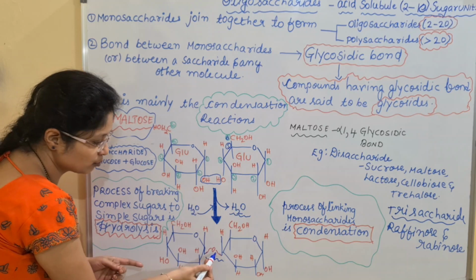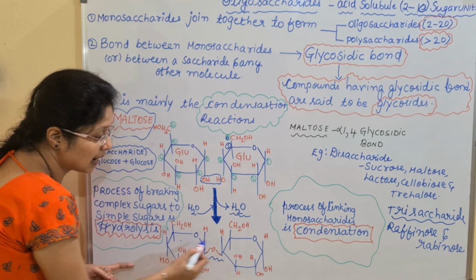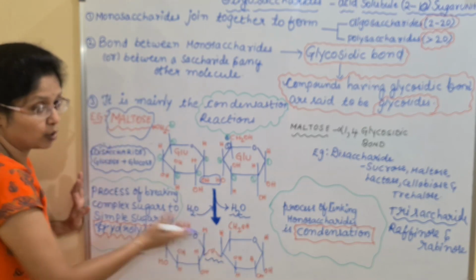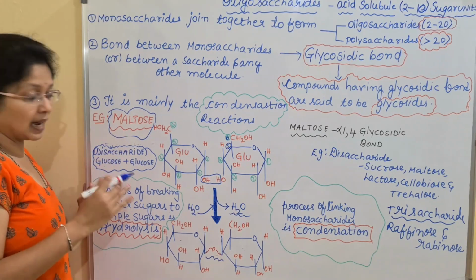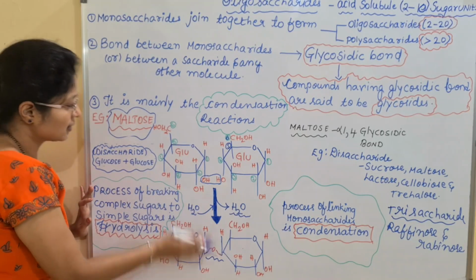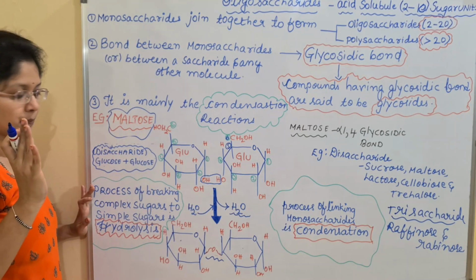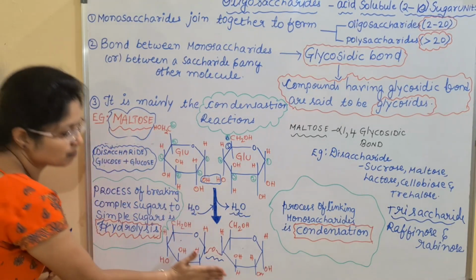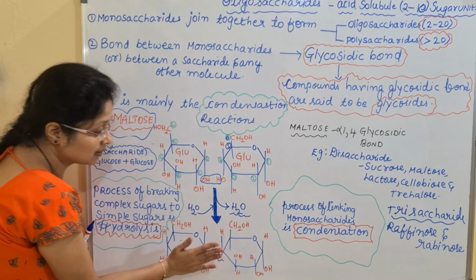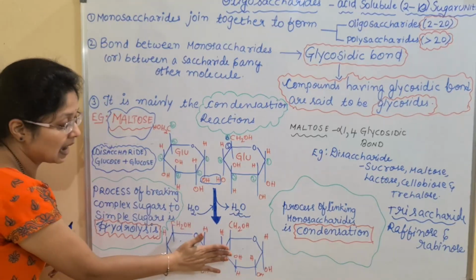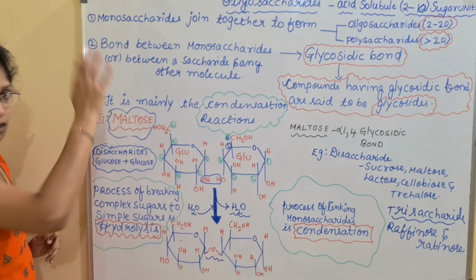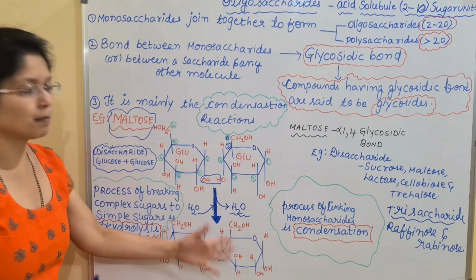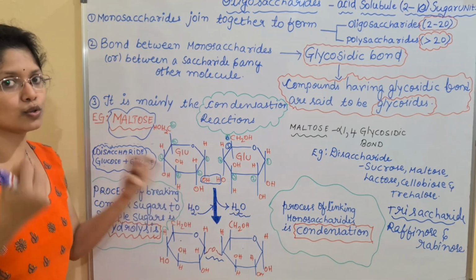So this is a glycosidic bond, and this is one glucose unit and this is two, and both these glucose units are joined together with the help of the glycosidic bond. Now it is no more glucose, it is said to be the maltose unit. And if you consider the reverse reaction, you take this maltose and you want to break it, meaning you want to liberate the monosaccharides from the maltose, so that you will get two glucose units.